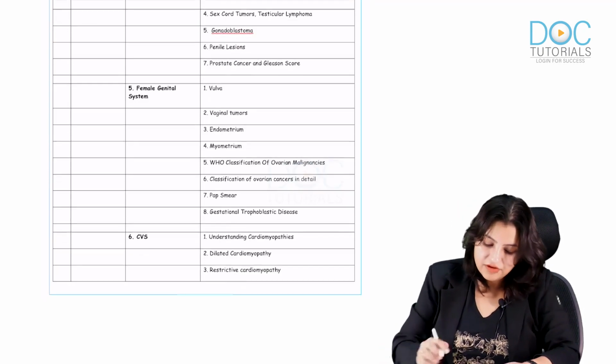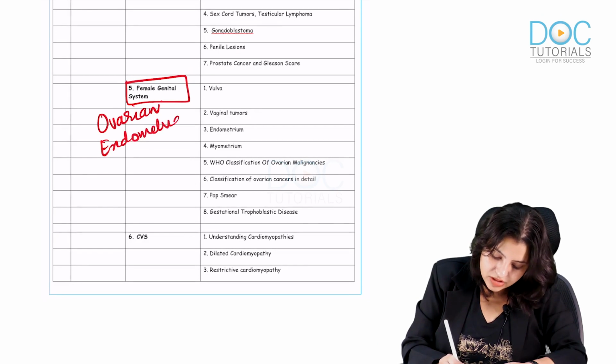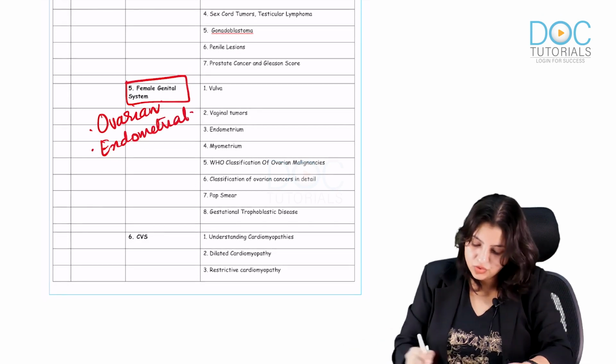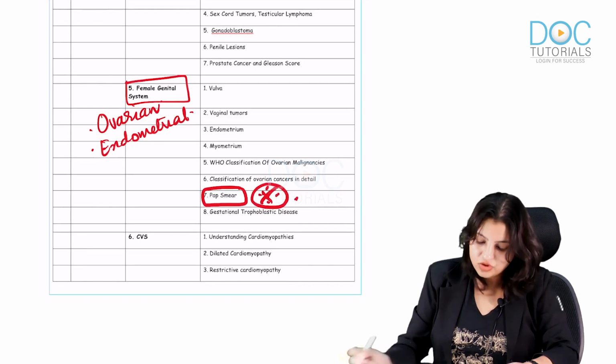In the female genital system, I want you to focus on ovarian tumors predominantly and endometrial tumors. Focus on these two, and pap smear is a mandatory topic to know. So please remember that.